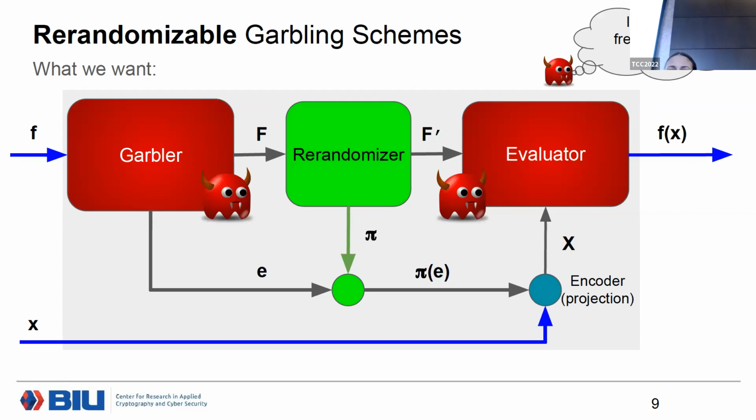this re-randomized garbling scheme to look indistinguishable from a fresh garbling, even if a garbler and an evaluator collude.